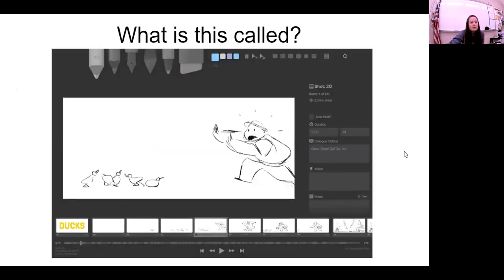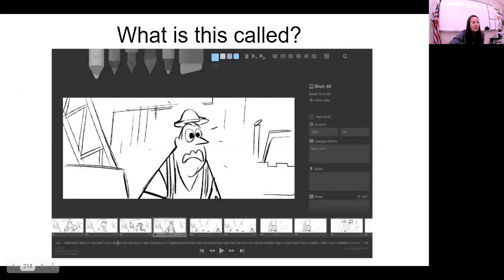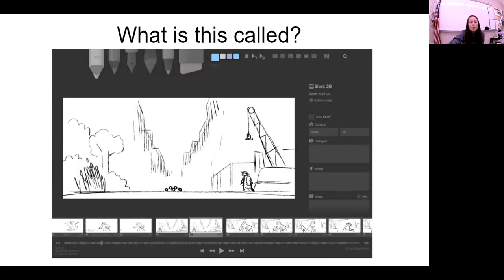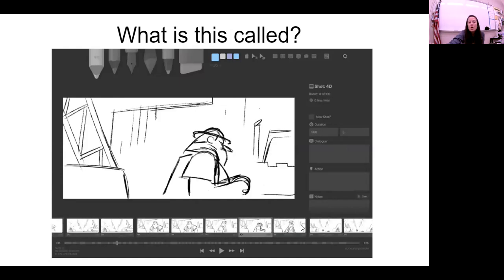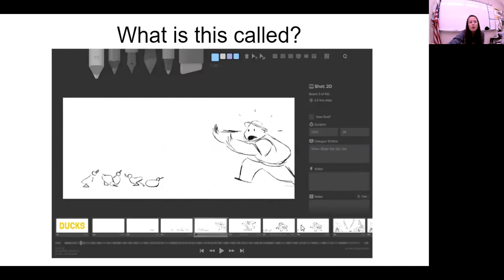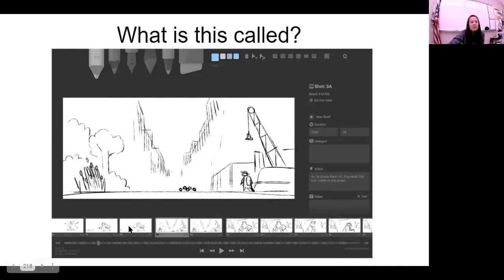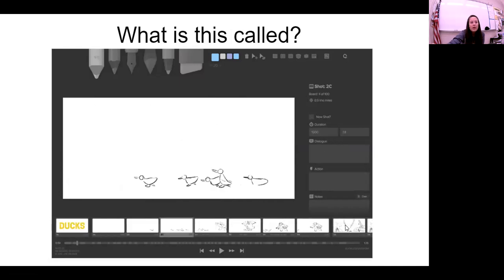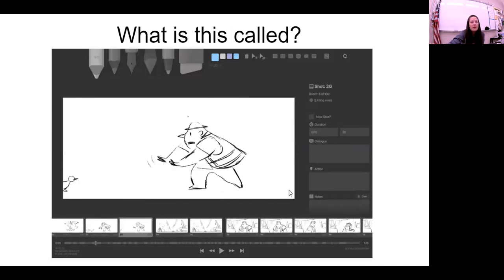All right, so what is this called? When you're drawing frame by frame, maybe a cartoon or a story or a book, this is called a storyboard. So you're drawing frame by frame your story, and then you're going to put it all together.